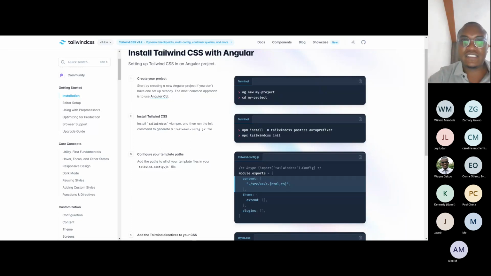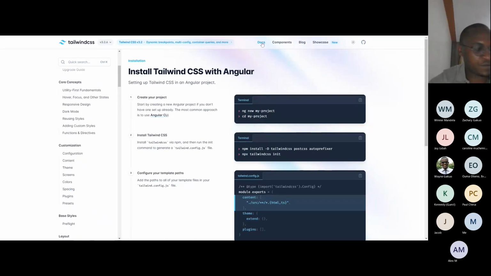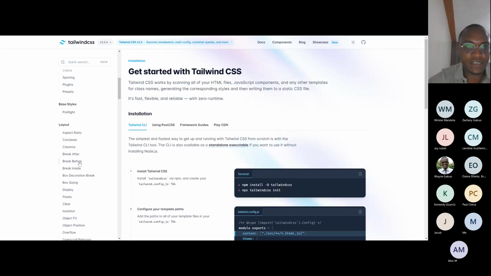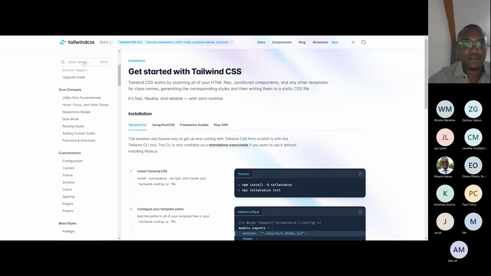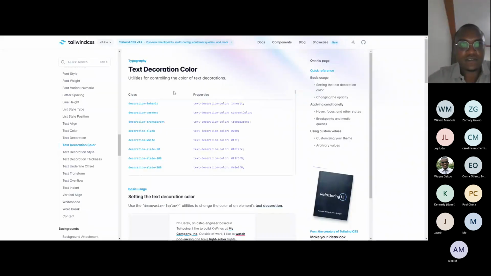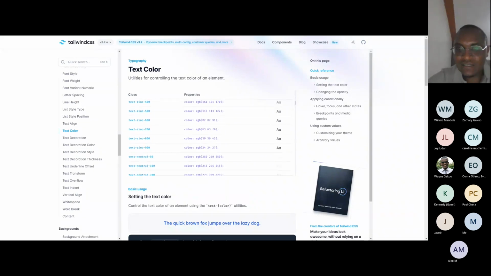Yeah, so you can see Tailwind CSS. Thank you. So what I was saying is, if you come here and say, for example, colors, let's search. Okay, let's see whether they give us the colors. Yeah, basically, this is what Tailwind offers as the colors.